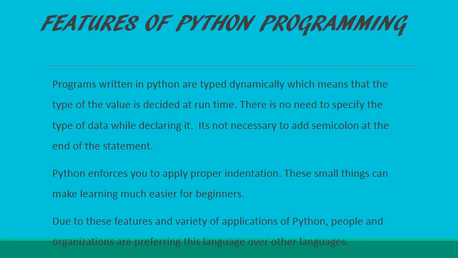These small things can make learning much easier for beginners. Due to these features and the variety of applications of Python, people and organizations are preferring this language over other languages. So now you will feel the differences between C++ and Python, and how Python makes programs simple.